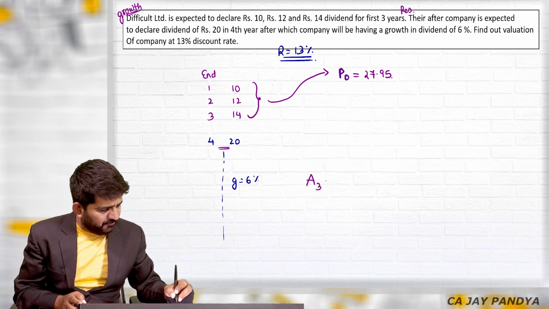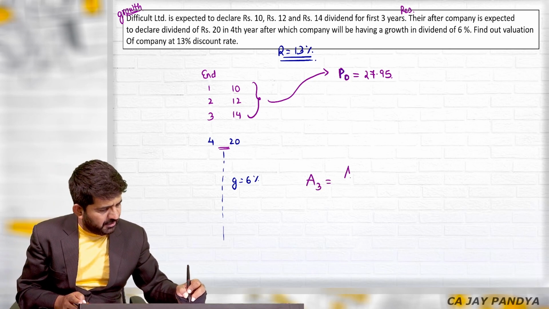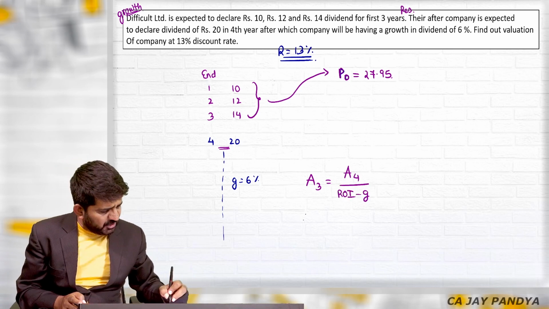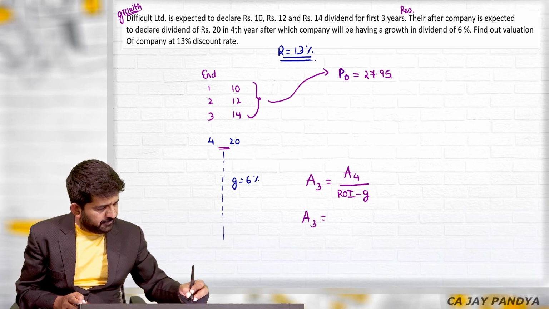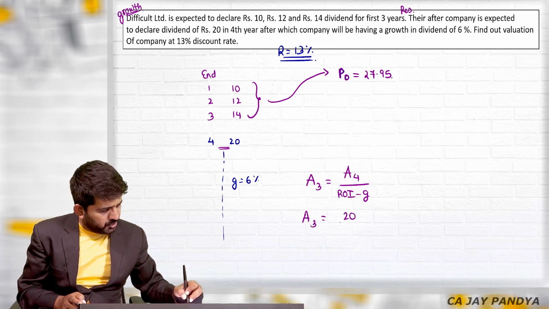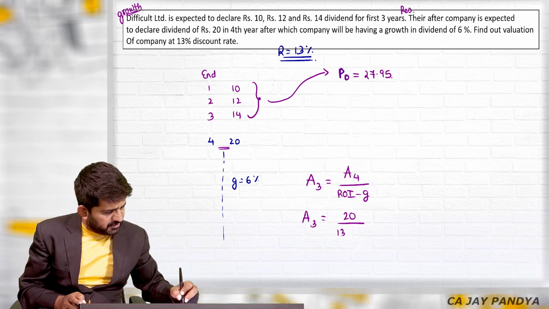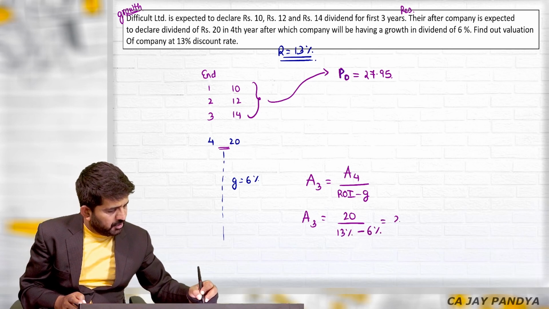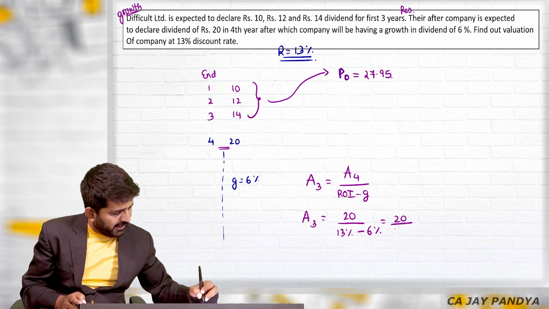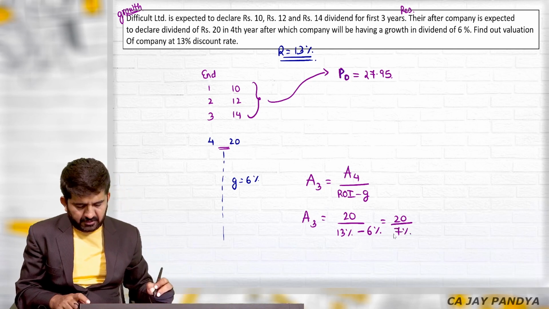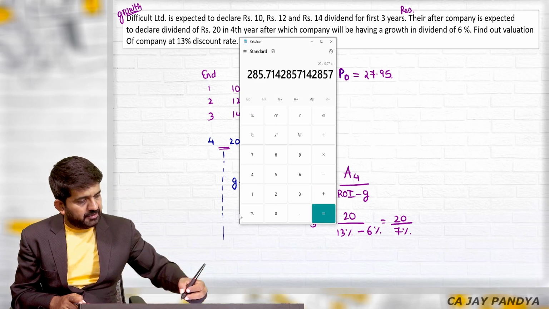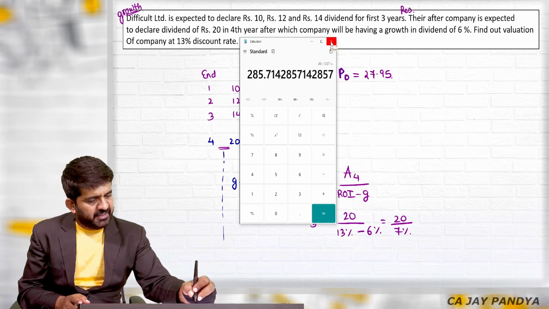So the amount after 3 years is the amount after 4th year upon rate of interest minus g. Amount after 4th year is 20, rate of interest is 13% and growth rate is 6%, which is 20 divided by 7%. 20 divided by 7% is 285.7.